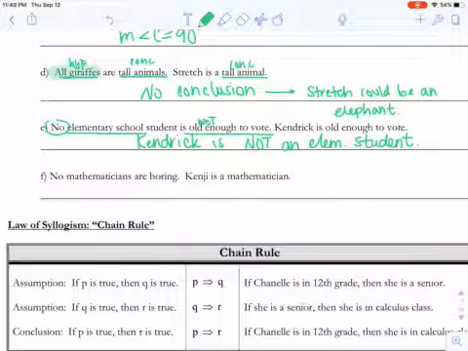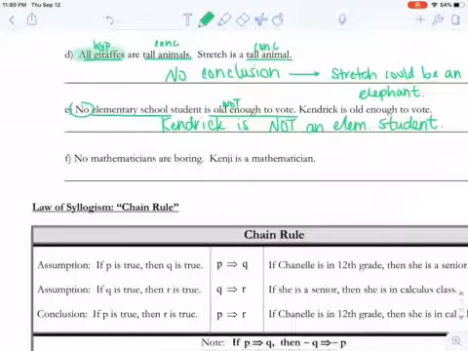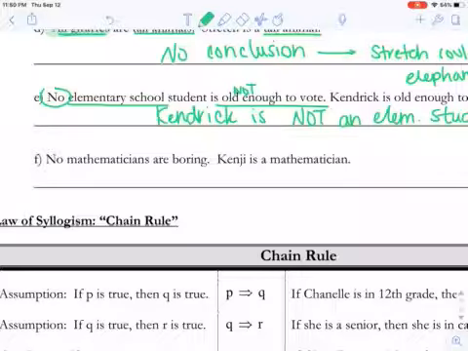And letter F says, no mathematicians are boring. Kenji is a mathematician. So based off the sentence, no mathematicians are boring, and if Kenji's a mathematician, well then Kenji is not boring. So we can make the conclusion here.